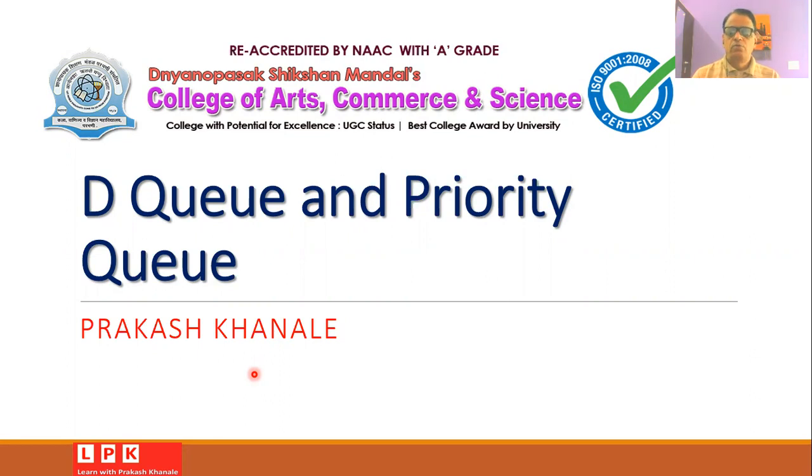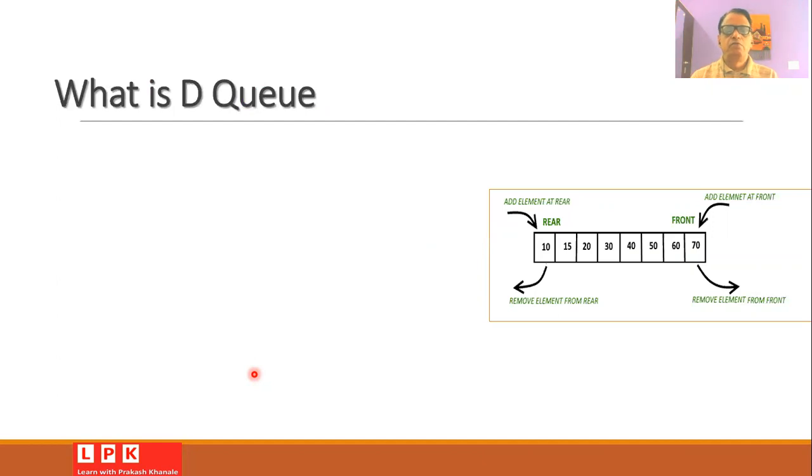So let us start the session with the question: what do we mean by DQ or double-ended queue? DQ, in short, we call it a deck. It is a double-ended queue. That is, in this queue, you can add the element either from the front end of the queue or from the back end of the queue, called the rear end. It is also possible to remove the element either from the back end of the queue or from the front end of the queue.